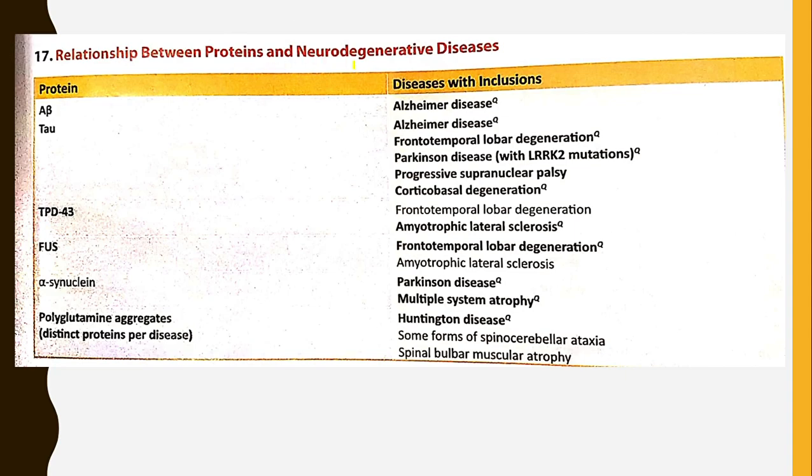Coming to the relation between the proteins and their associated neurodegenerative diseases. A beta protein is associated with Alzheimer's disease. Tau protein is associated with a variety of diseases like Alzheimer's disease, frontotemporal lobar degeneration, Parkinson's disease with LRRK2 mutations, and progressive supranuclear palsy and corticobasal degeneration.